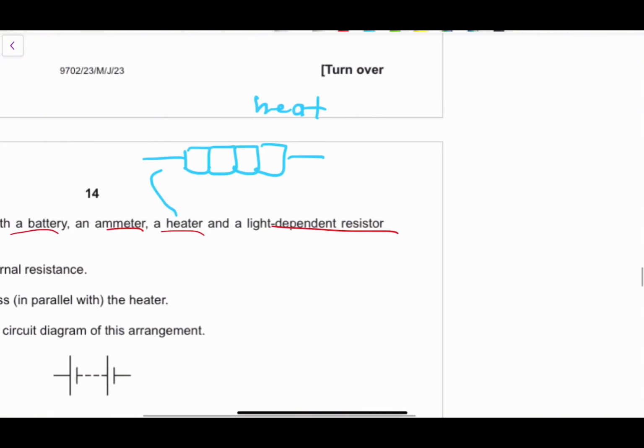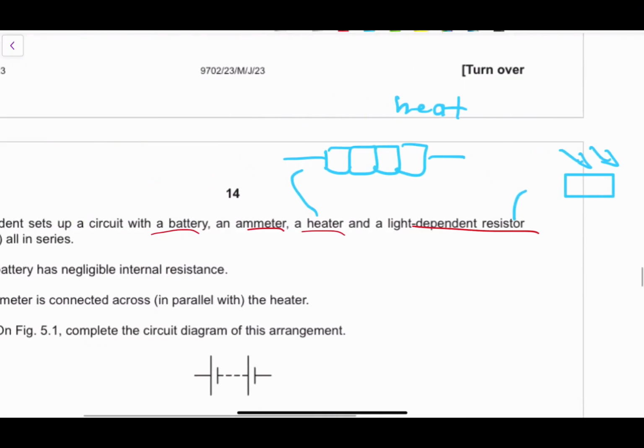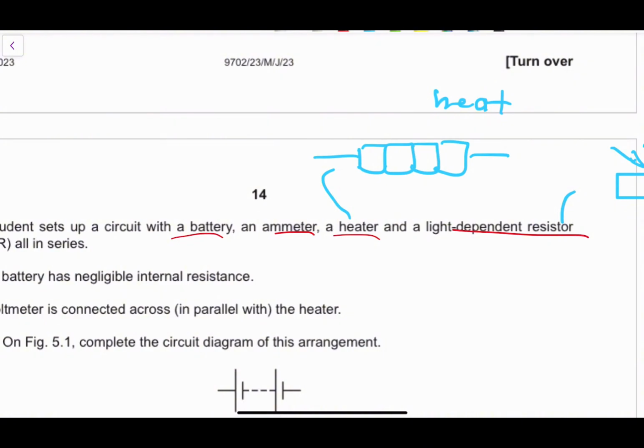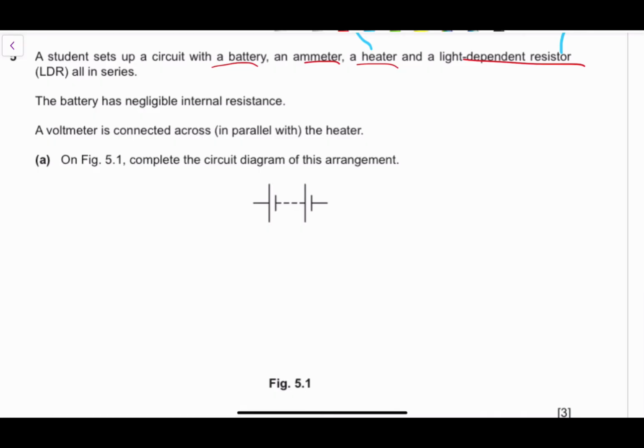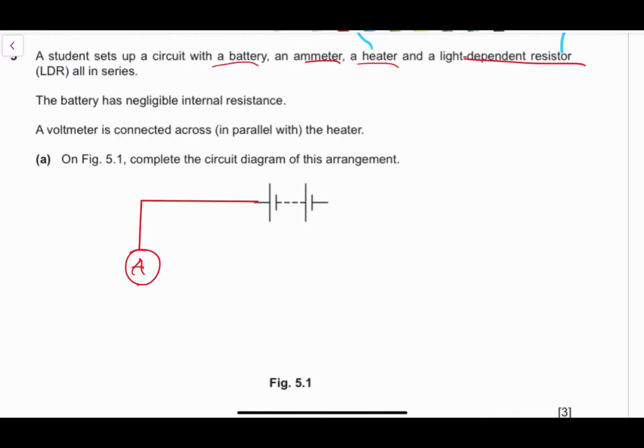For example, an LDR is like that, and there are 2 lines passing through it, which show light being emitted on it. I'm not quite sure if you put 3 lines, you'll still be marked, but it's much safer to give the correct symbol as it is given in your syllabus and in your questions as they come, right? So if we're to finish this, we're drawing over here, and we're putting our ammeter. If you go over here, we're putting our heater. So it's 1, 2, 3, 4. Let's put our compartments here.